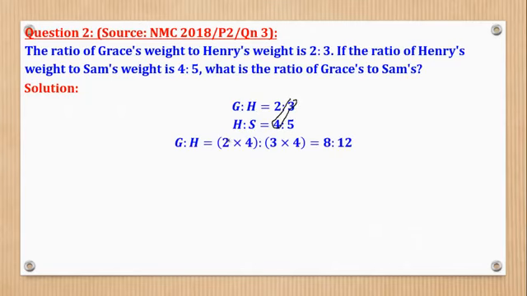That's why you're saying 2 times 4 and 3 times 4 to give you 8 to 12. Then this one, 12 divided by 4 is 3, so I'm going to multiply throughout by 3 and be able to get a similar value here.